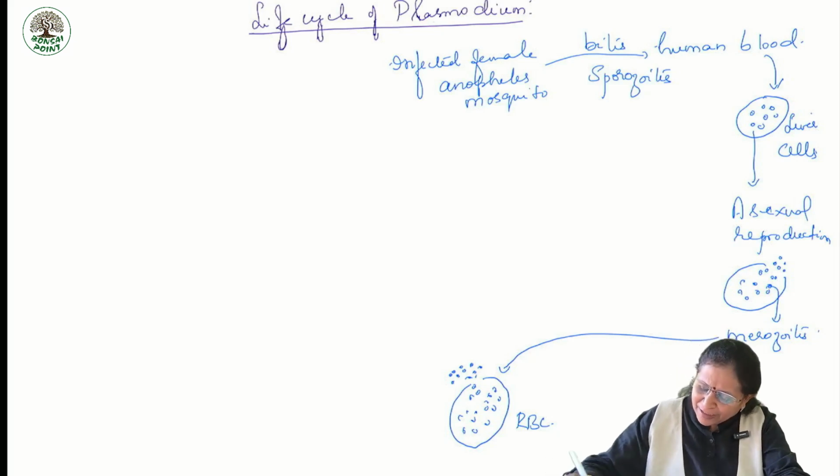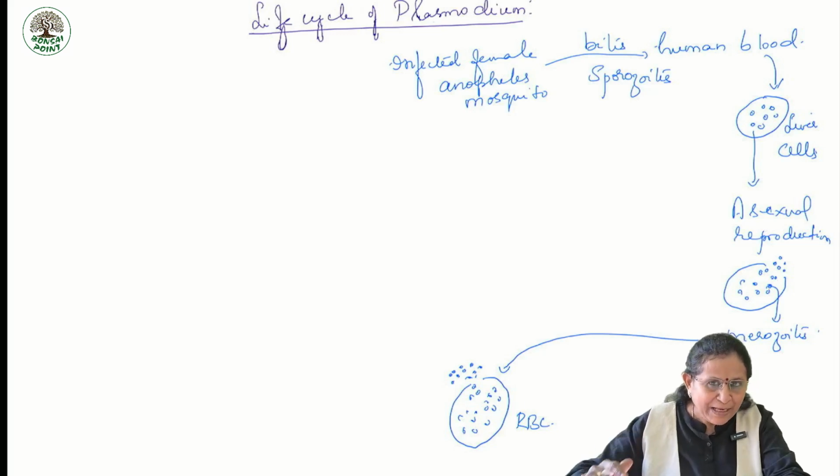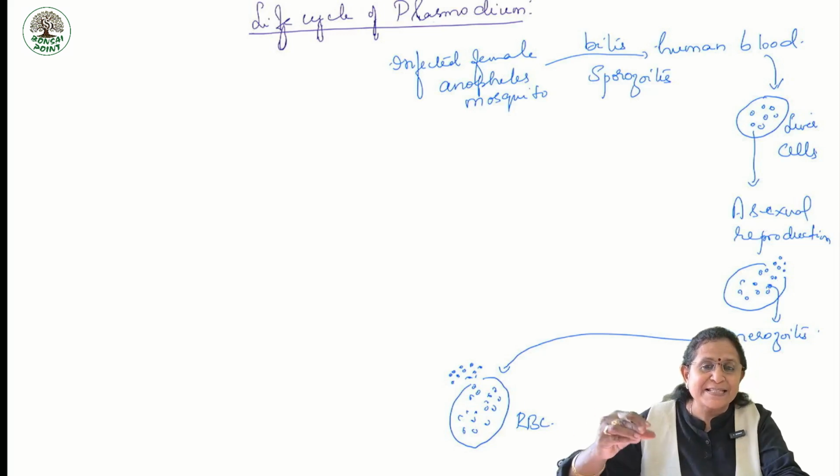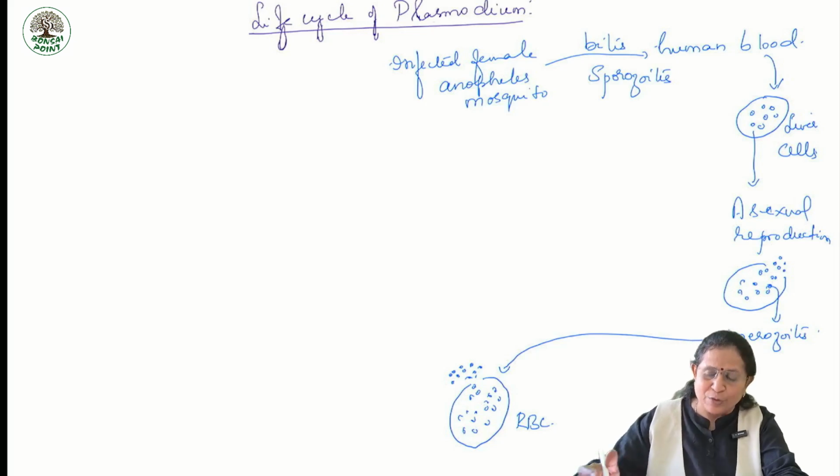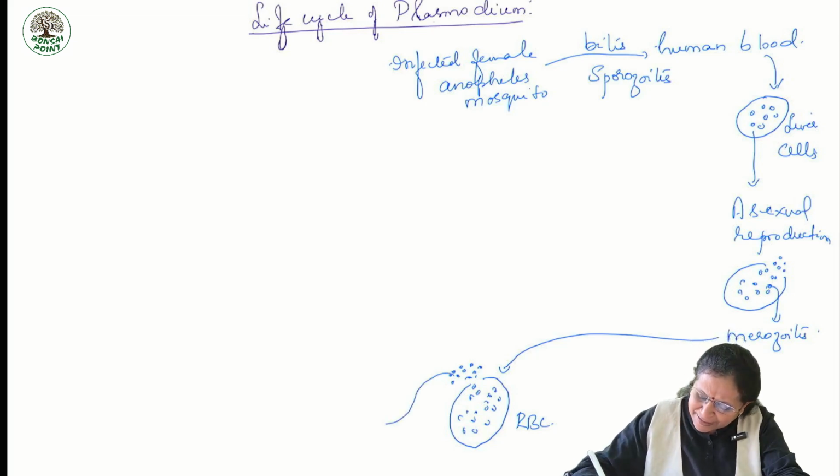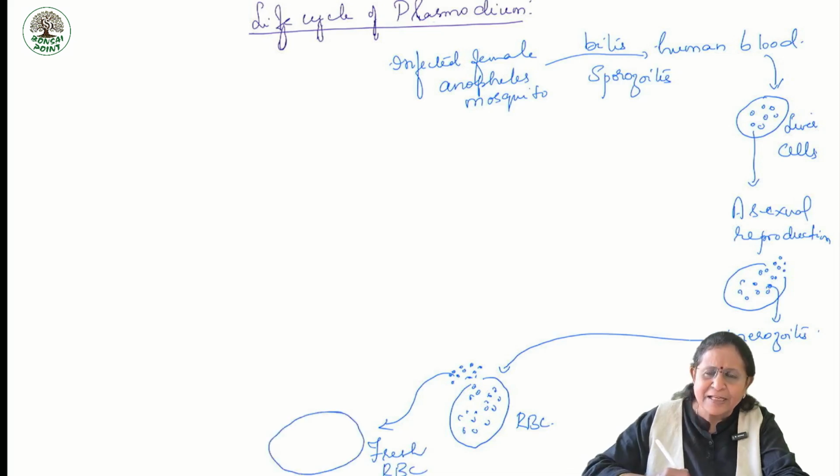Now these merozoites remain as such, but some of the merozoites enters fresh RBC. They enter fresh RBC. So, these are fresh RBC.